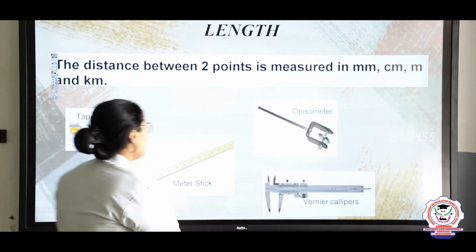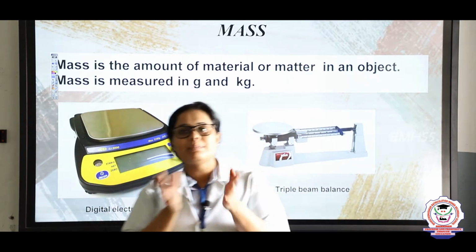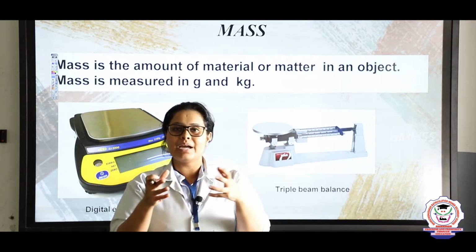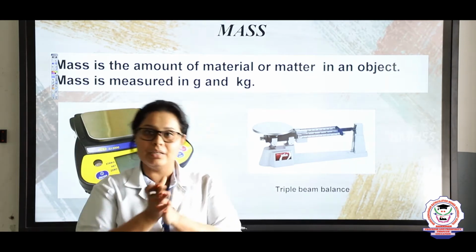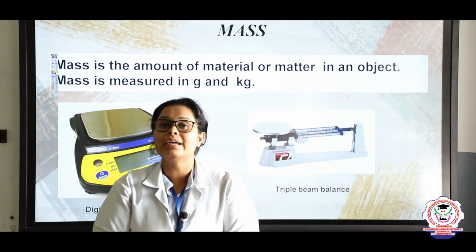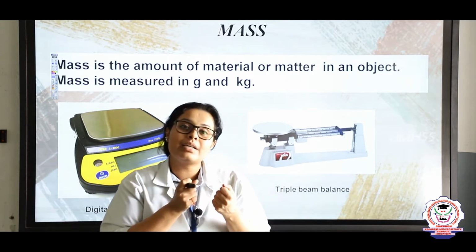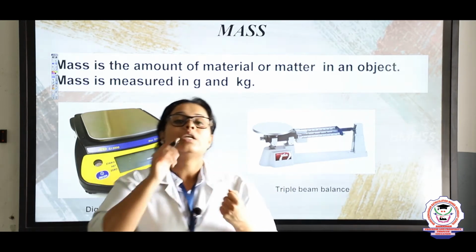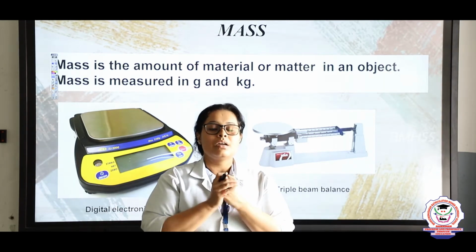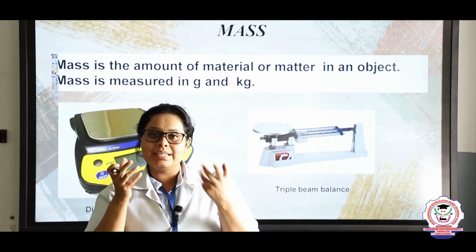Okay. So one more thing we are going to discuss here is mass. Just imagine you are going to a shop. In that shop you want to buy some fruits, for example apples. When you are buying apples, how many will you buy? One apple, two apples or even a dozen? What is a dozen, kids? A dozen is 12 apples. So tell me how you will weigh that. You should know how much amount you are taking. So for that we need mass.